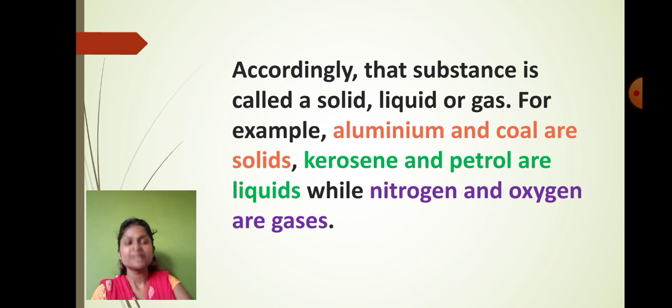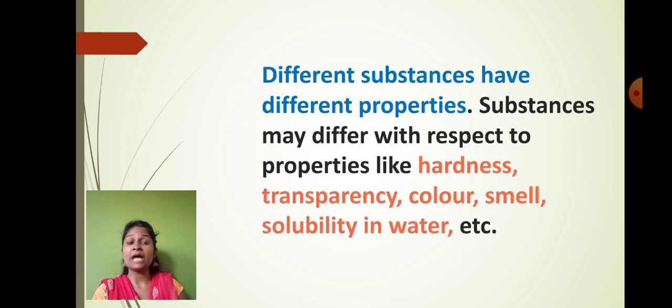So aluminium, coal, kerosene, petrol, nitrogen, oxygen, they all have different properties because they belong to different states. Okay. So students, what have we learned today? We have learned that because of the different substances, the substances also have different properties like hardness, transparency, color, smell and the solubility in water. These are the properties of the substances, and these properties change from one substance to another.